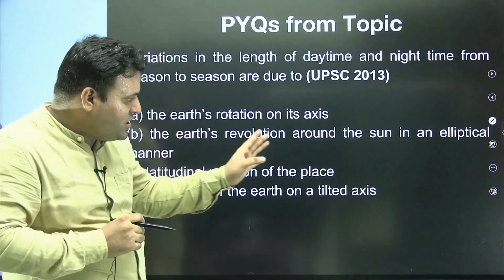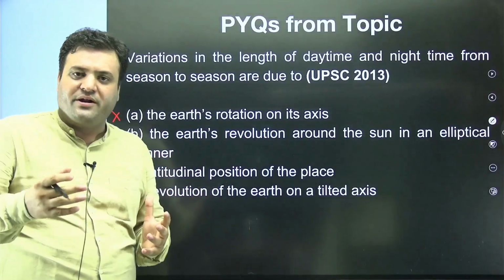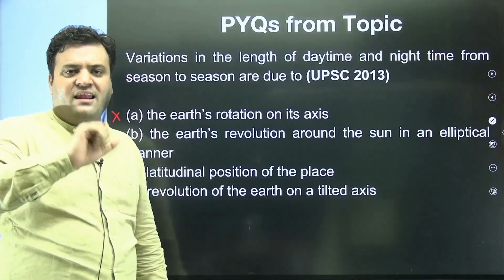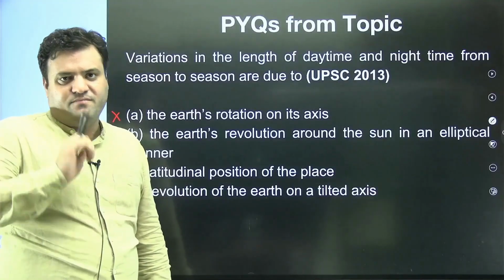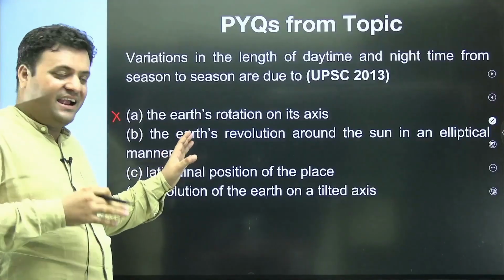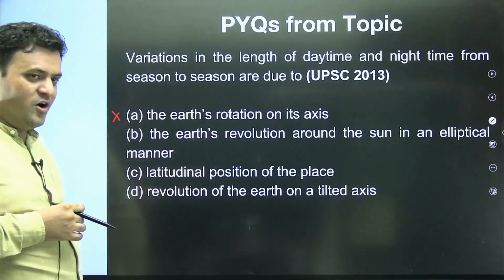Earth's revolution around the sun in an elliptical orbit. Now this results in the seasons, whereas the day and night idea is not depicted by this elliptical orbit.